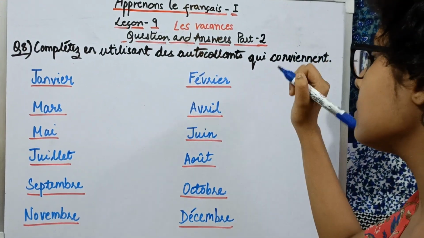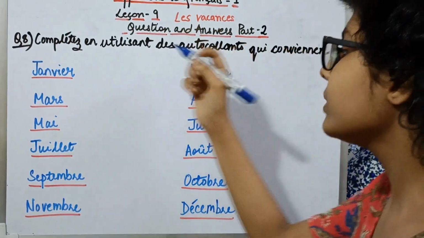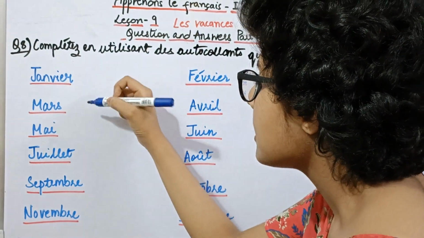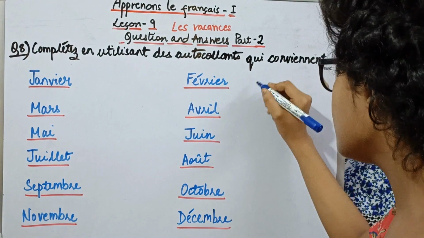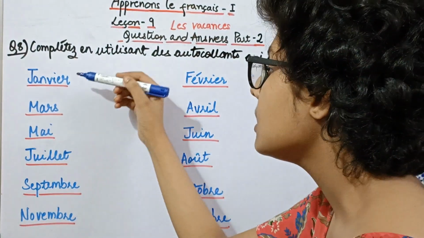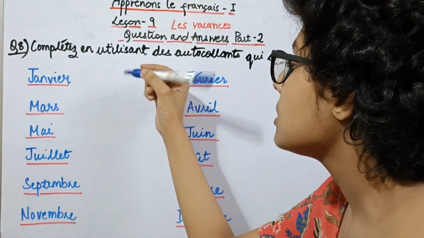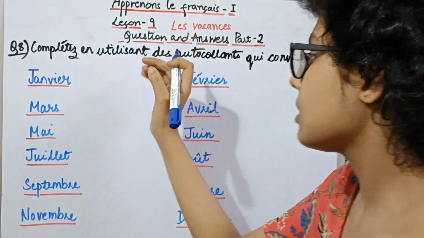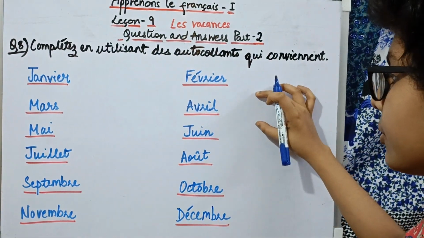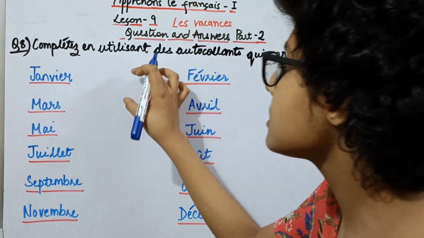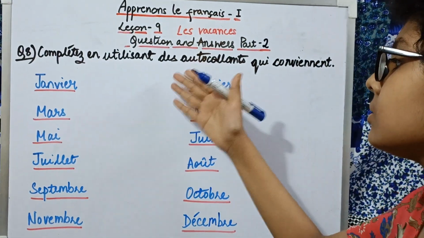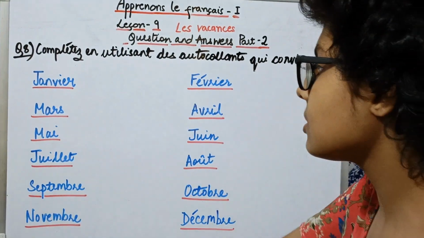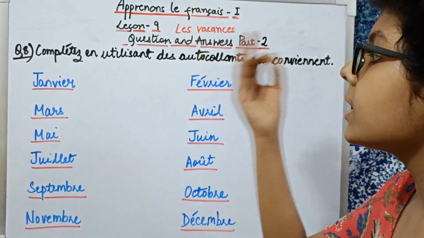So what we need to do in this exercise is read the name of the month, and then the stickers are given in which there are festivals written. For example, in January we have the New Year, so Noël is written on the sticker. So we won't paste it in April or February, we'll paste it in January. This question is very easy, so I do not need to give you an answer for that, because it is already given in your book.